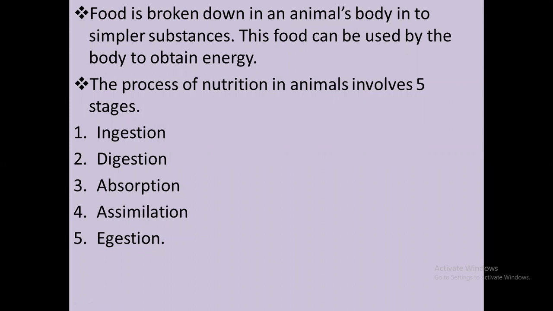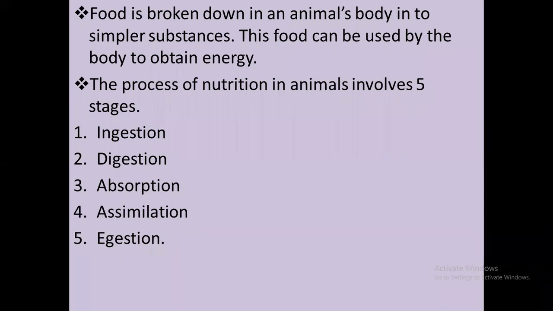Assimilation. Digestion gives small particles. Now carbohydrate digests into glucose, then protein is digested into amino acids, like that. Fat is digested into fatty acids and glycerol. Glucose, means carbohydrate digests into glucose, a simpler substance.